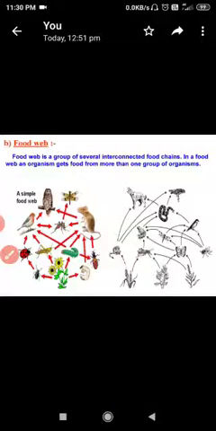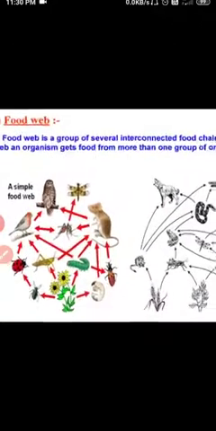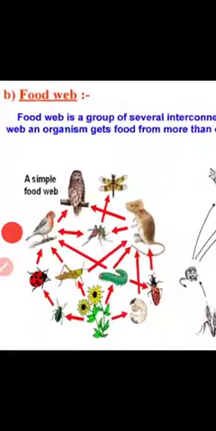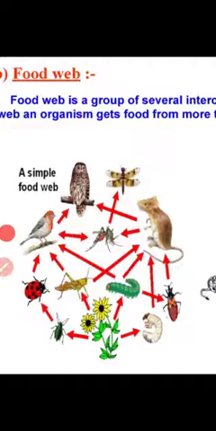I just want to share some more about the food web with you. Just try to understand this food web. In this food web, you can easily understand the interconnectivity. As you know, a food chain always starts with the producer.